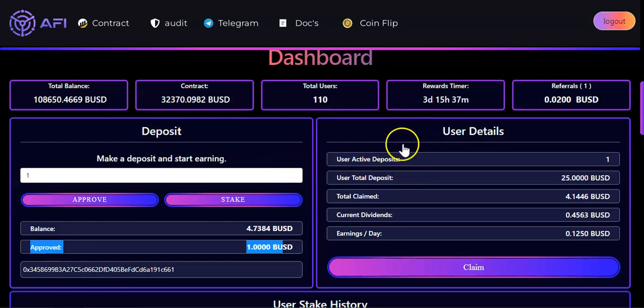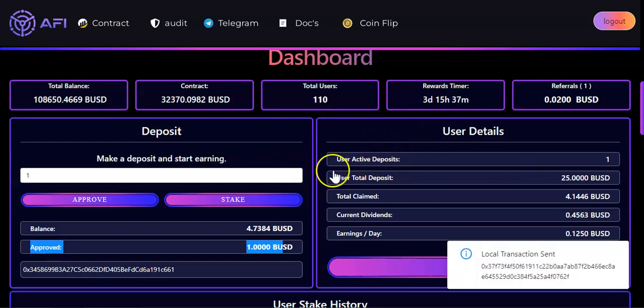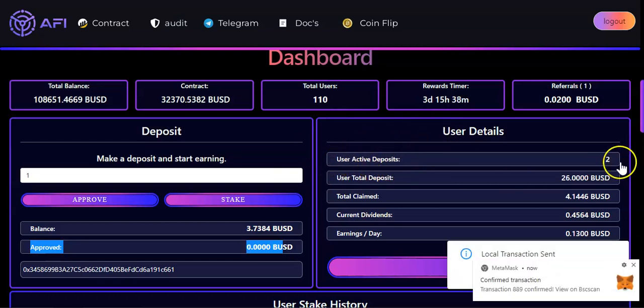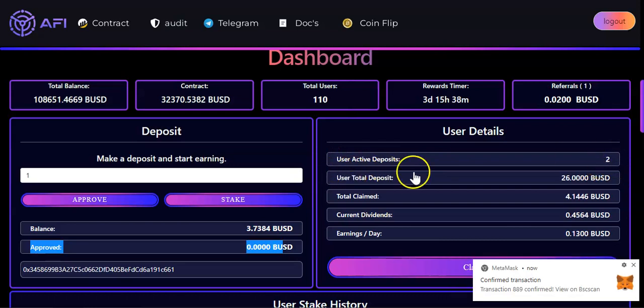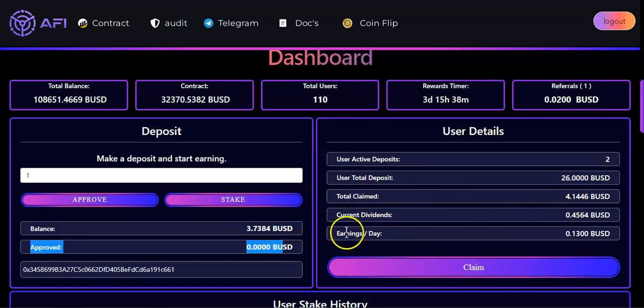Over here my details should change. User active deposits, it will be 2. Total deposits 26, as you can see it changed. Over here we can see total claim, current dividends, and earning daily. On top of the dashboard, we can see the total balance, total deposit. We can see the contract balance, which I just showed you. We can see the total users, the rewards time.